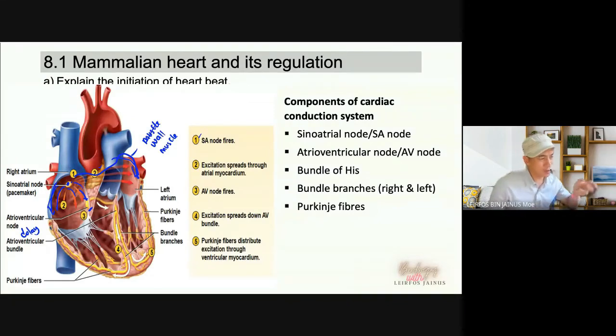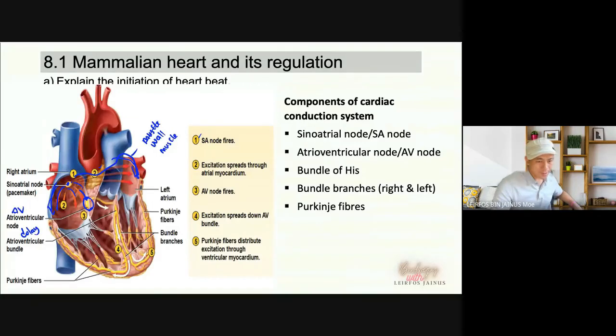First, the impulse generated at the SAN. SAN will send the signal to the walls of the right atrium and to the wall of the left atrium. And then the signal will reach the atrioventricular node. Okay. Ini AVN ya. Atrioventricular node. Yang kita belajar tadi, atrioventricular valve itu lain ya. Ini adalah node. Okay. Node is a group of tissue or a group of nerves that can relay or convey the signal.